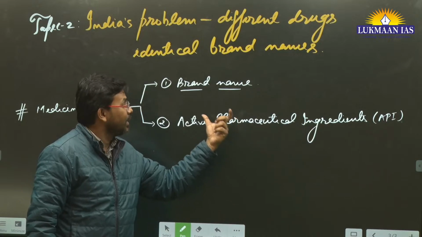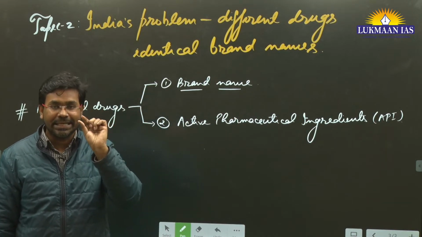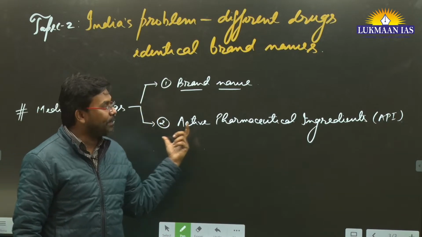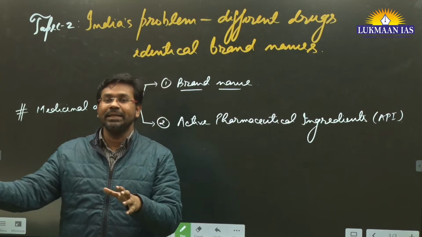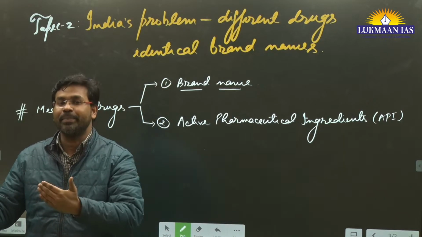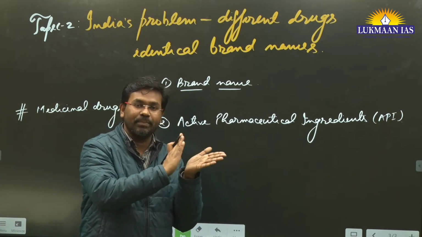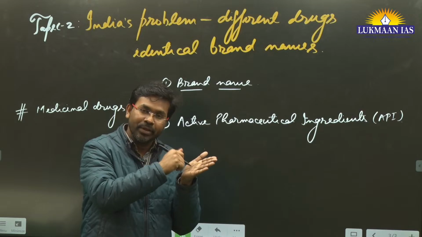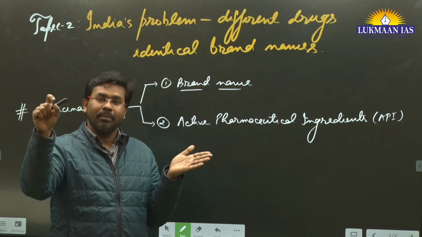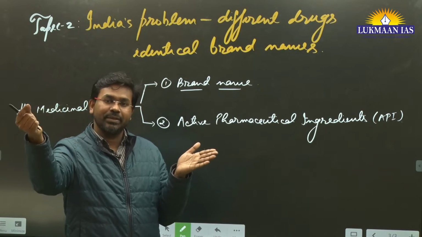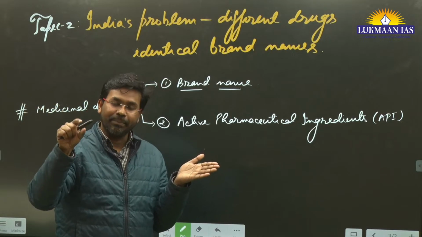So they have different APIs in all those medicines, okay? But in this article, they are saying that we can have the same names of the medicine, but the APIs are different. This has created confusion among the Indian people. Many times, a doctor has prescribed something on the prescription sheet. They go to the medical store and search for the medicine name. But if that medicine is not there, they will give another medicine of a similar or same name. They think that the APIs are the same.